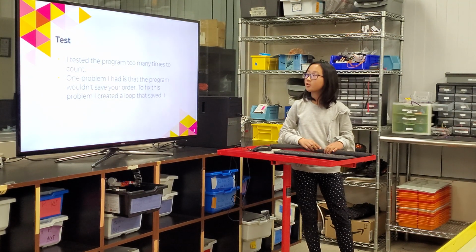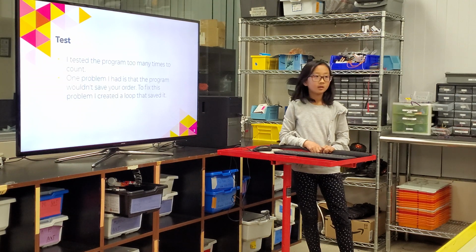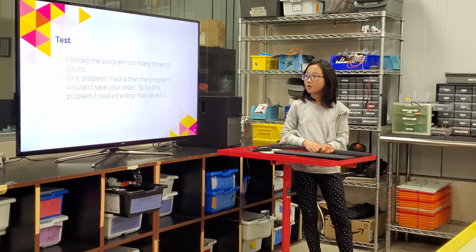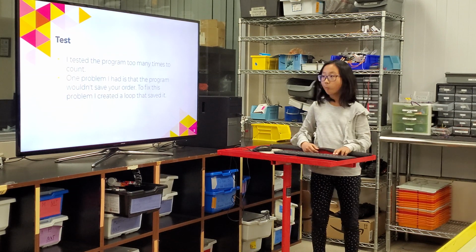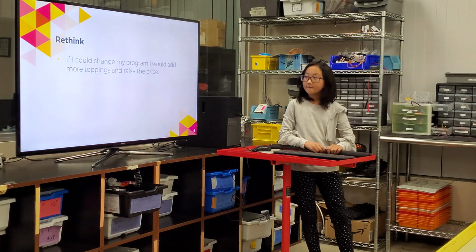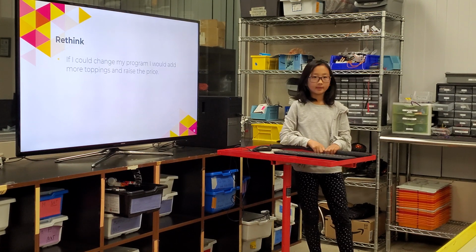Test. I tested my program too many times to count. One problem I had is that the program wouldn't save your order. To fix this, I created a loop that saved it. What do you think? If I could change my program, I would add more toppings and raise the price.